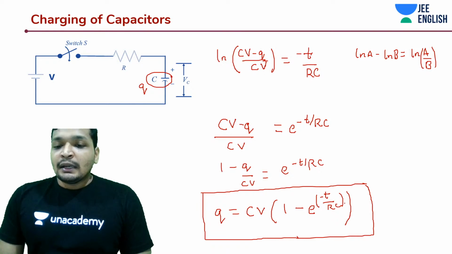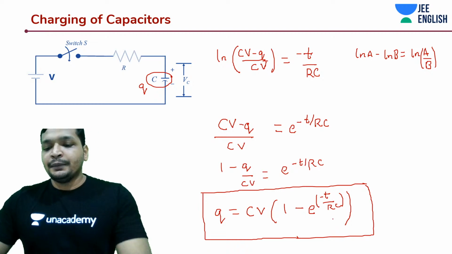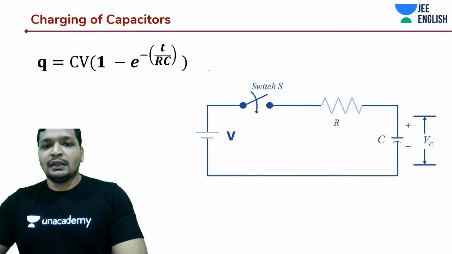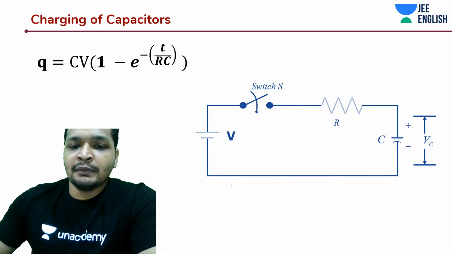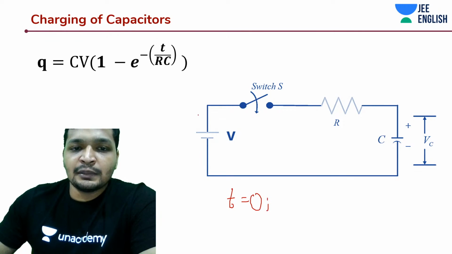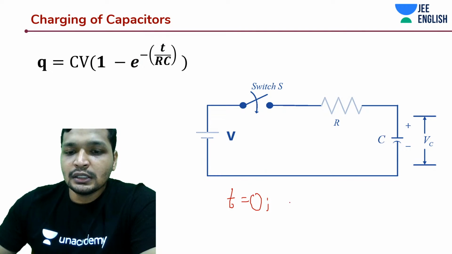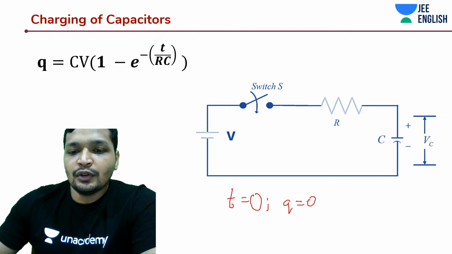So for time t is equal to 0, what is the charge on it? Substitute time t is equal to 0 in this expression. 0 to the power something, that's going to be 1. 1 minus 1, that is going to be 0. All right.